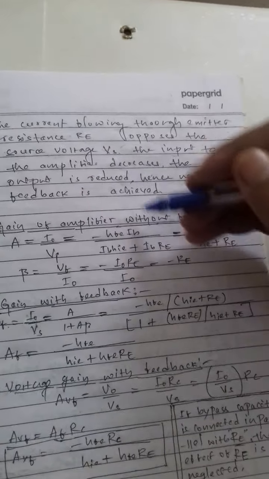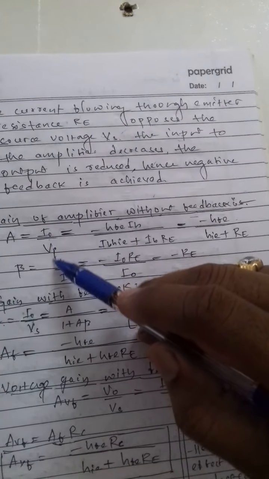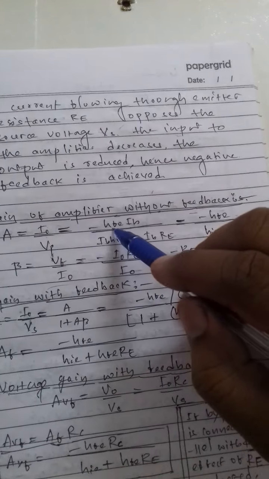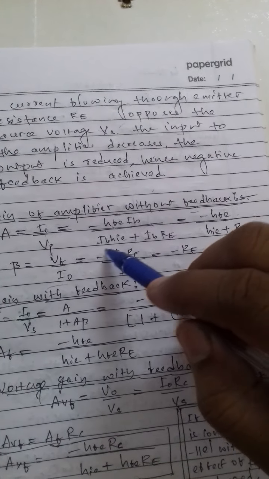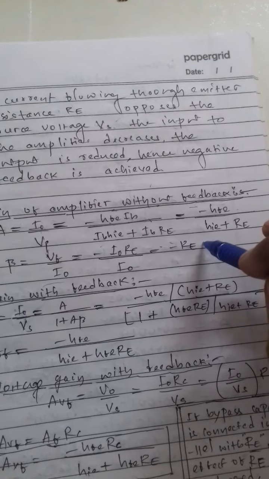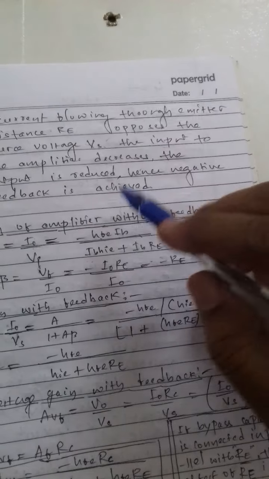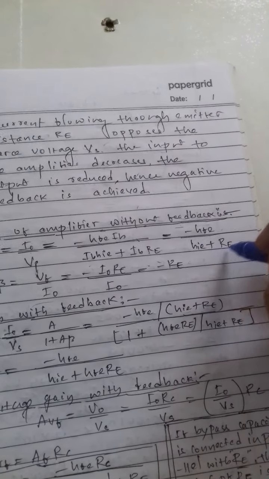So the gain of the amplifier without feedback is A equal to output current upon input current, which is minus hfe Ib upon hie Ib plus Ib Re, equal to minus hfe upon hie plus Re.